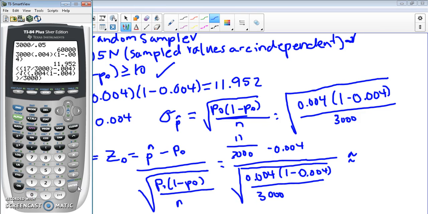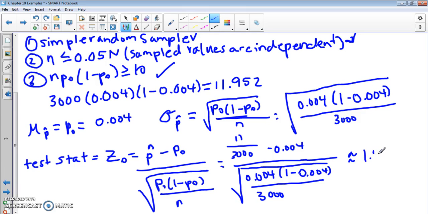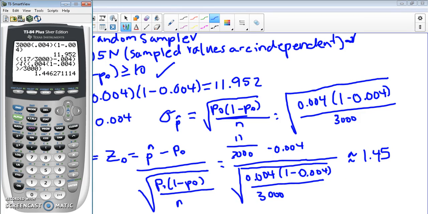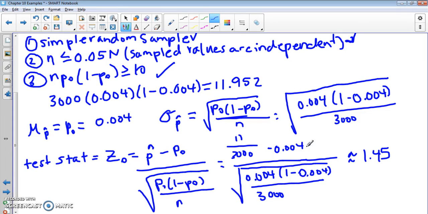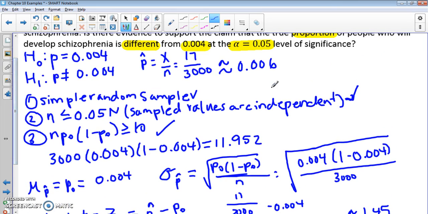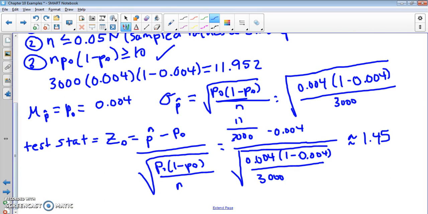And close that for the square root. So this is approximately 1.45. Double check the rounding there. So that's our test statistic. So the value that corresponds to our p hat here, if we were to look at this as a normal distribution. So we want to compare this to our critical values to do the classical approach.